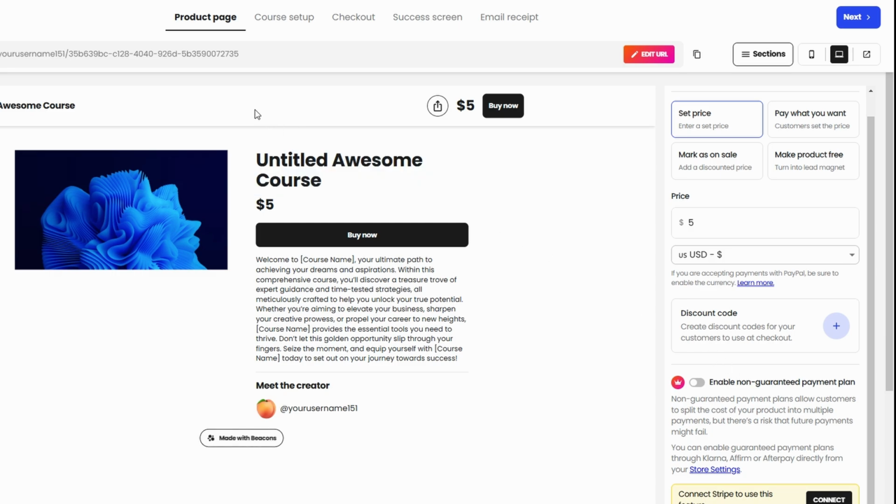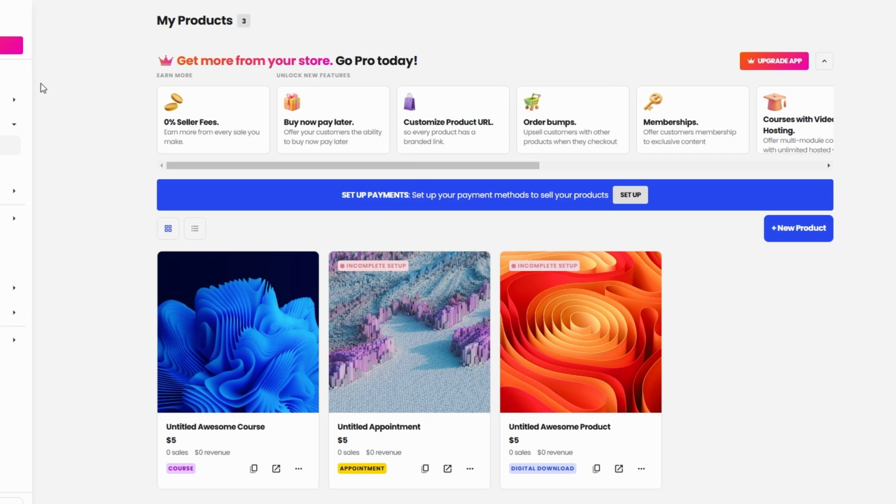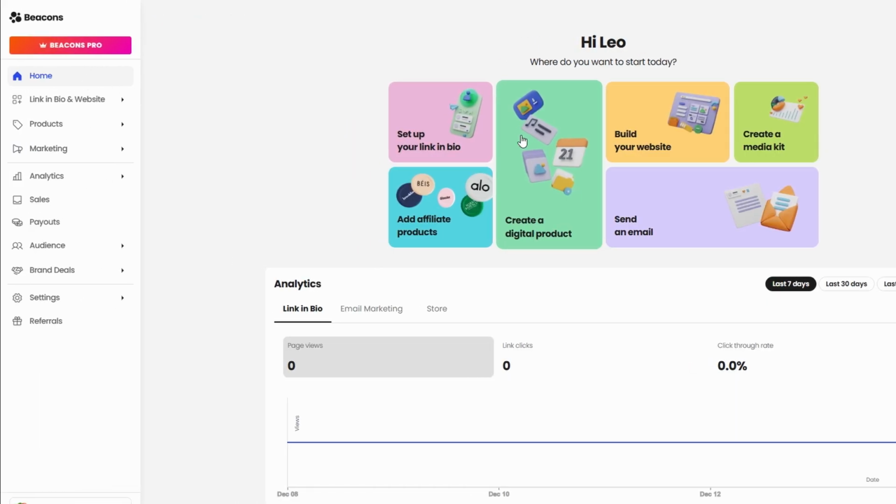Beacons.ai shines because of its incredible versatility. It bundles tools that would normally require separate subscriptions, like link in bio pages, email marketing, appointment scheduling, and store hosting, into one streamlined platform. From managing your online presence to selling products or services, everything is accessible right from a single dashboard.